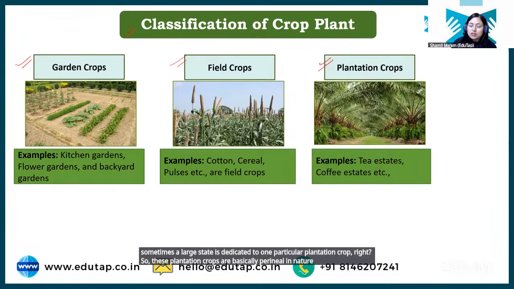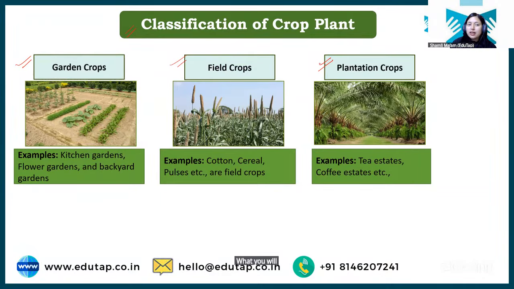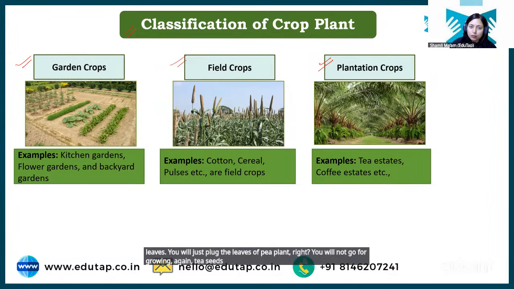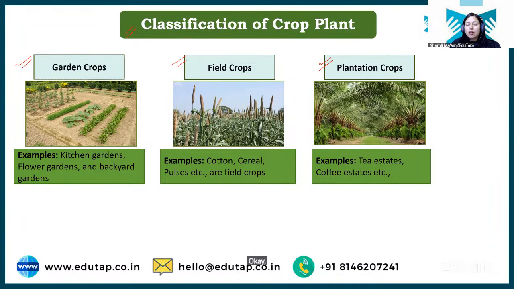So once you establish a tea garden, you don't have to replant tea every year. Once you have established it, what you will do on a yearly basis is just harvest the leaves. You will just pluck the leaves of the tea plant, right? You will not go for growing tea seeds again, and then the crop grows and then you pluck the leaf. So plantation crops are basically perennial crops. They are established only once, and on a yearly basis harvest is taken from there, right?